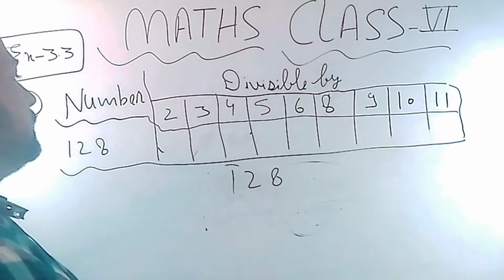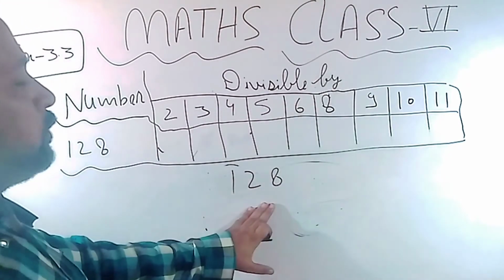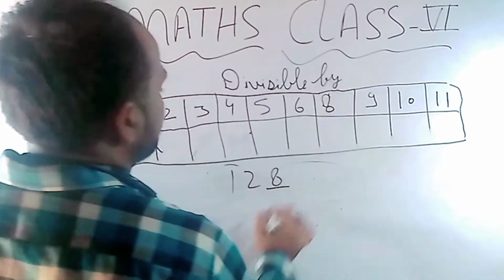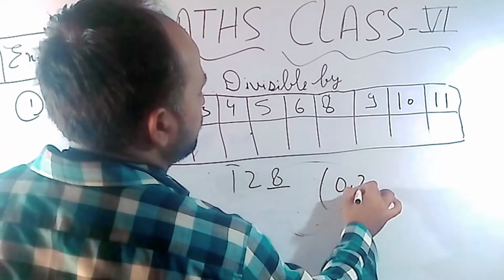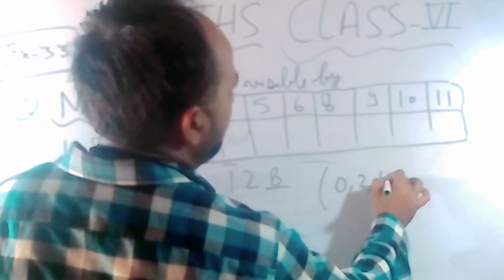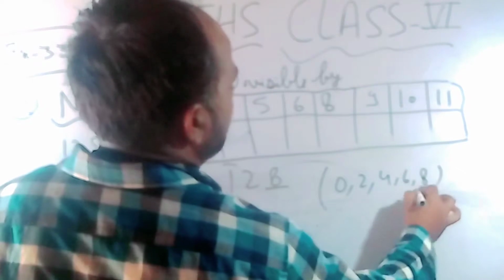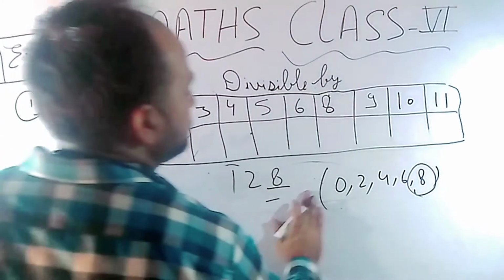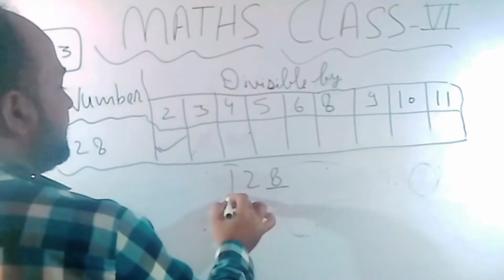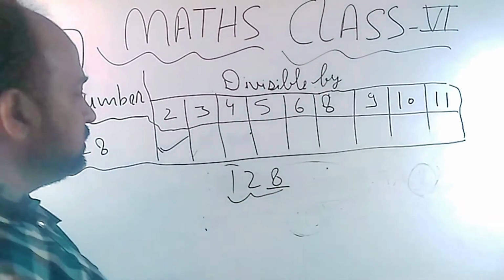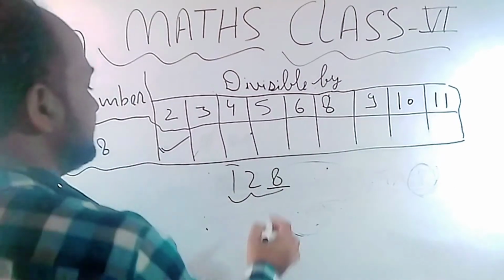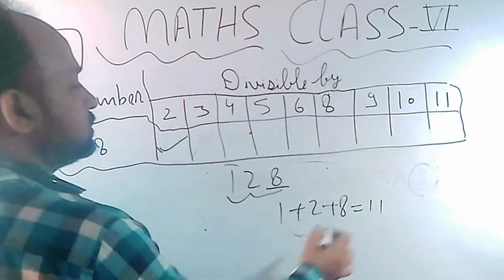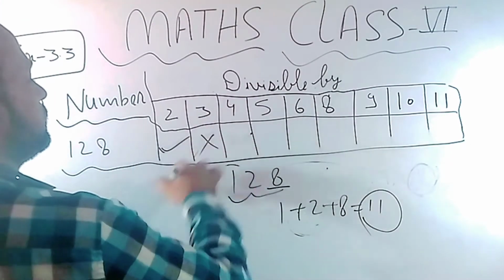If we check the divisibility by 2, is this 128 divisible by 2 or not? Simply check the last digit. If this last digit comes from this group 0, 2, 4, 6, 8, and it is coming, then this number is divisible by 2. Now next, by 3. Simply add all the digits. 1 plus 2 plus 8, total 11. So 11 is not divisible by 3, so it's not possible.